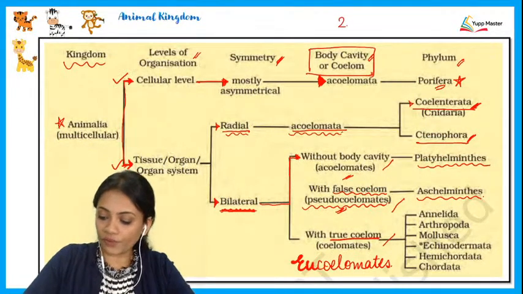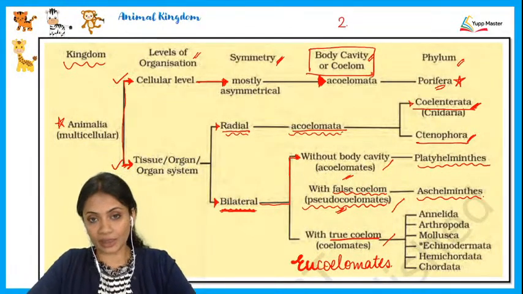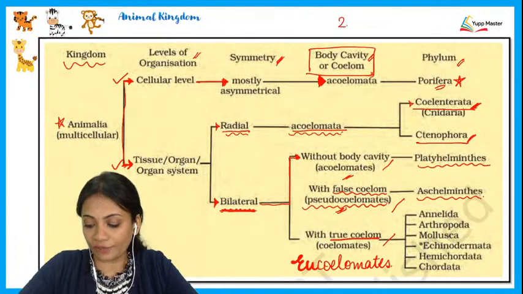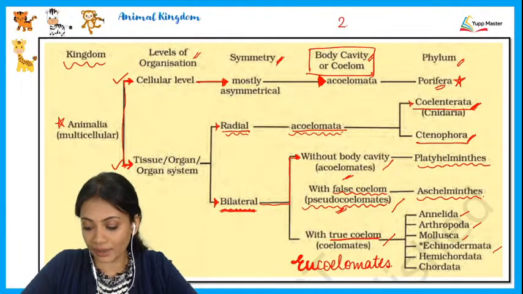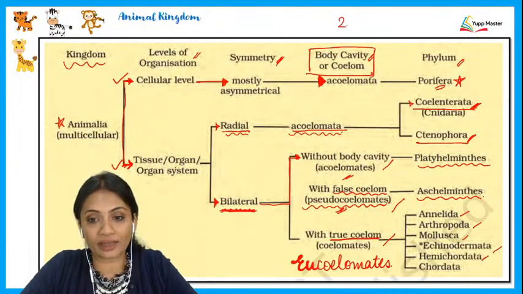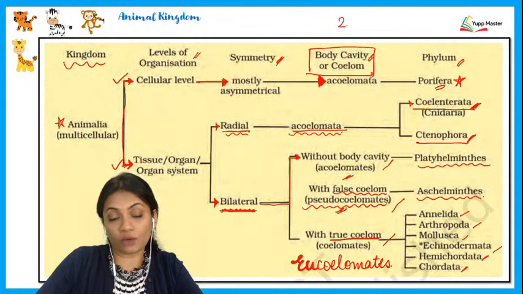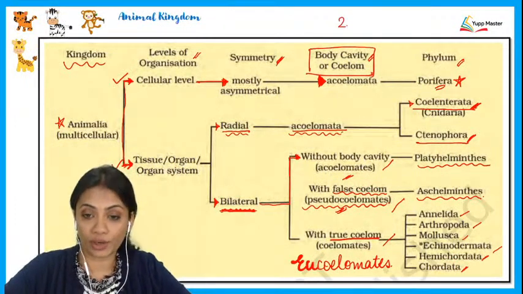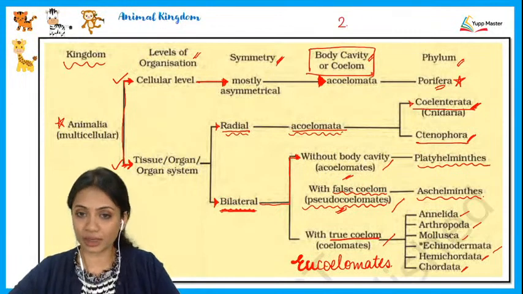Over here in the true coelomates, we have all the remaining phyla, right from Annelida to Arthropoda to Mollusca, Echinodermata, and today what we'll be studying, the Hemichordata. Also, when we discuss chordates, all of them have a true coelom present.